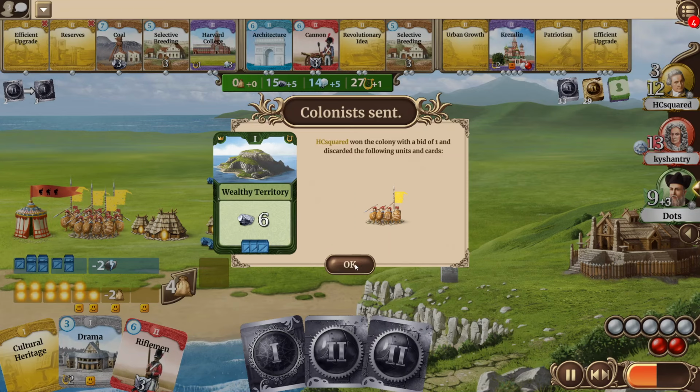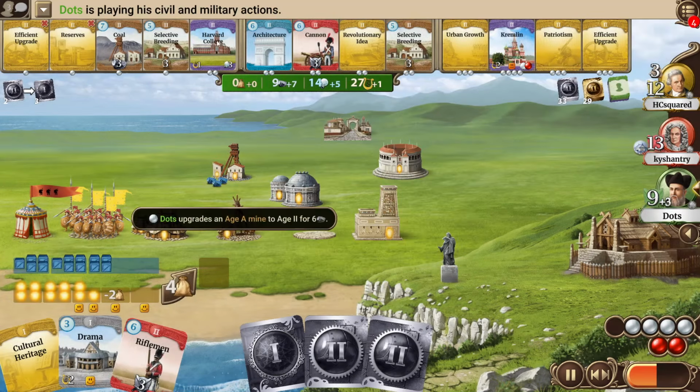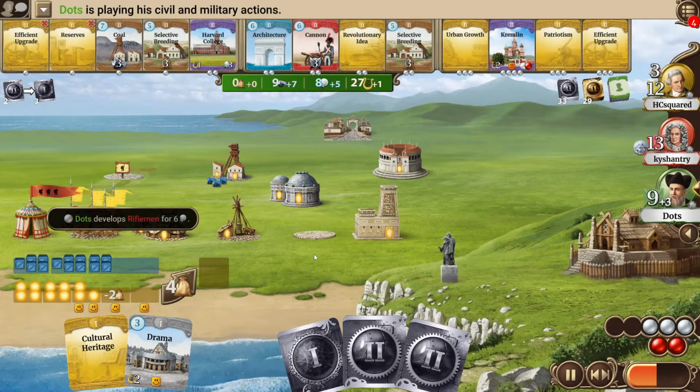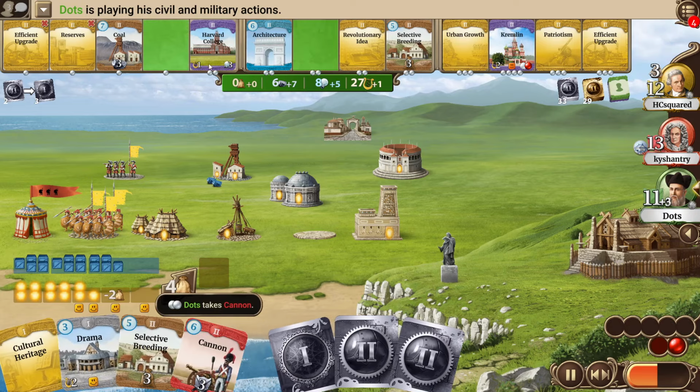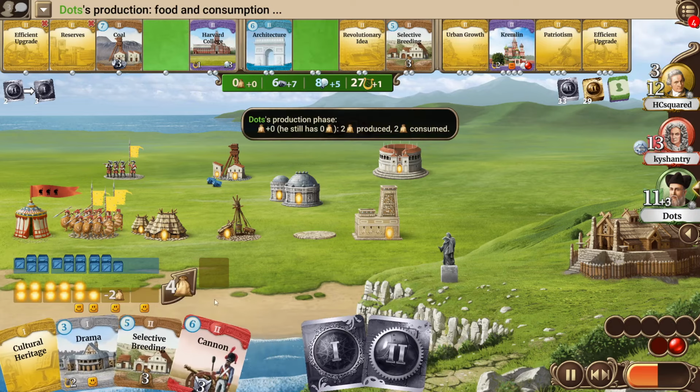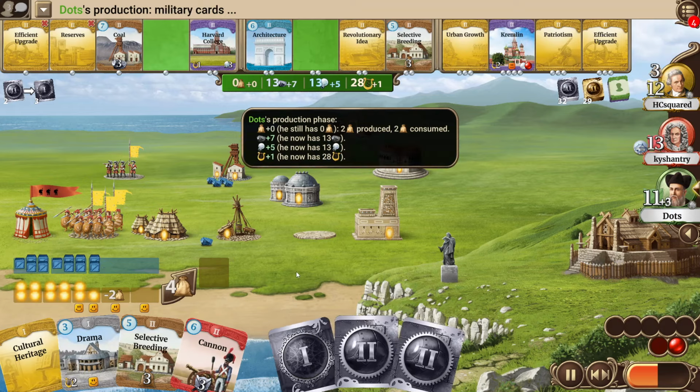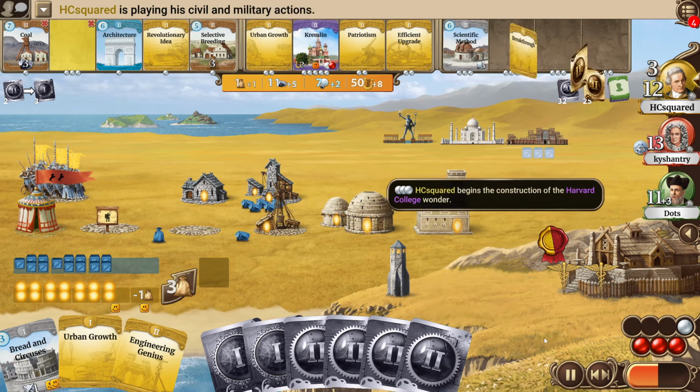Or if maybe Dots will take the Harvard. I guess that could also be a real possibility. Let's see if that will actually be what happens here. He goes for another coal upgrade, goes for some upgrades to from warriors to riflemen, takes the selective breeding, doesn't take the Harvard College, instead goes for the cannons. He also has another strong wonder that he could be waiting for, and that is the Transcontinental Railroad. His science production is fine already.